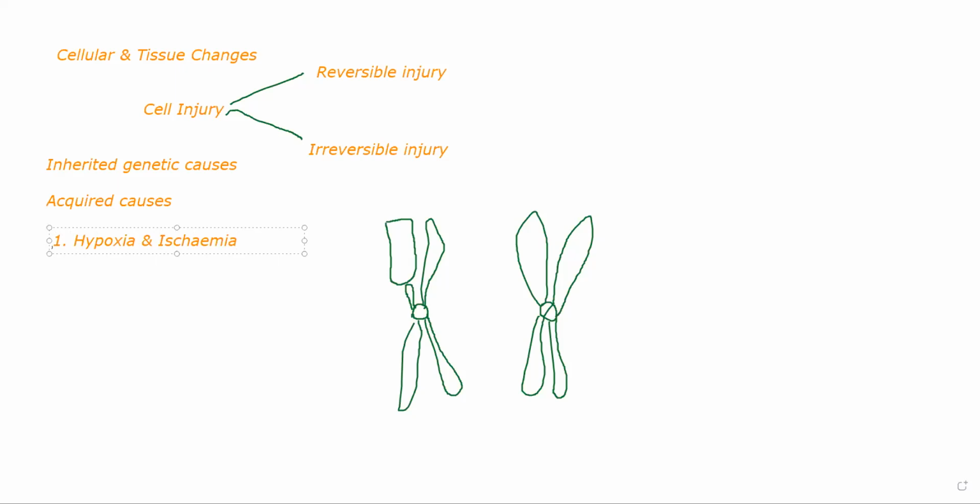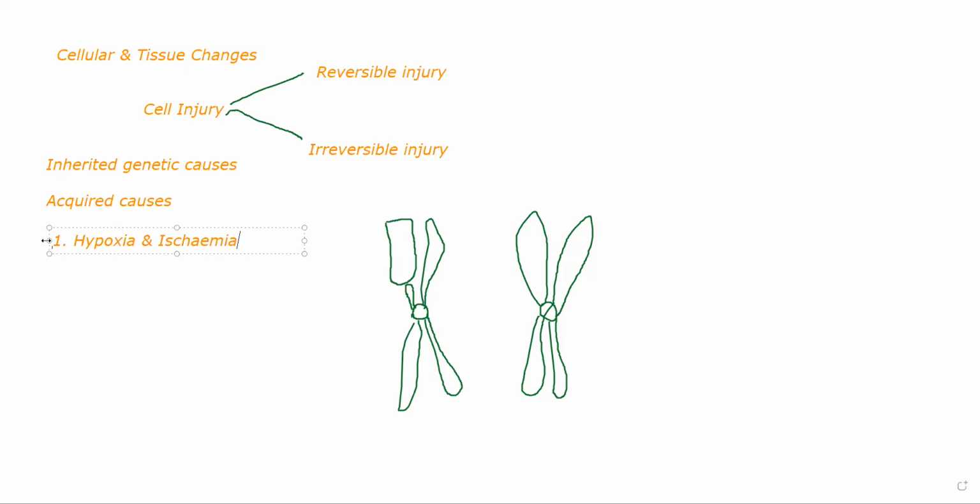Hypoxia is a decrease in the amount of oxygen that is being received by one particular cell. Imagine you're talking about your heart, the cardiac tissue. The heart is a particular organ which requires a lot of oxygen because it keeps on continuously beating at all times. It requires a copious amount of oxygen. At any period of time, if the supply of oxygen to your heart decreases, that will lead to hypoxic injury. All right, so oxygen is decreasing.